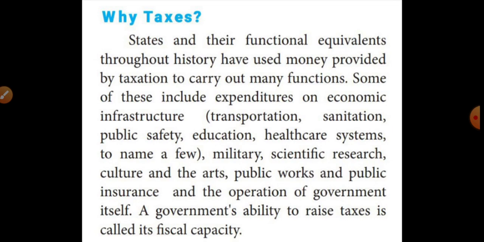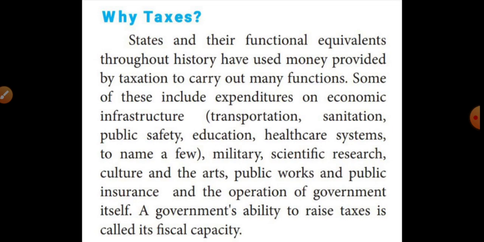Okay, so some of these include expenditures on economic infrastructure and some other areas. That means transportation, sanitation, public safety, education, healthcare system, military area, scientific research, culture, art, public works, public insurance.